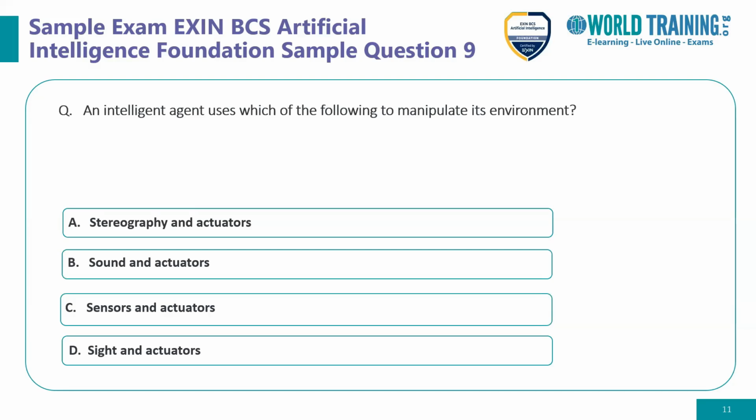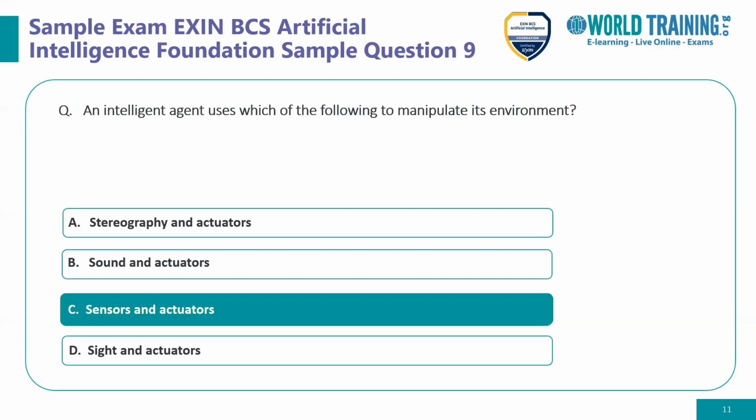We discussed this thoroughly in the e-learning module. When you are referring to the intelligent agent, they use sensors and actuators. So the correct answer logically looks like option C, sensors and actuators. So the answer for question 9 is option C, sensors and actuators.